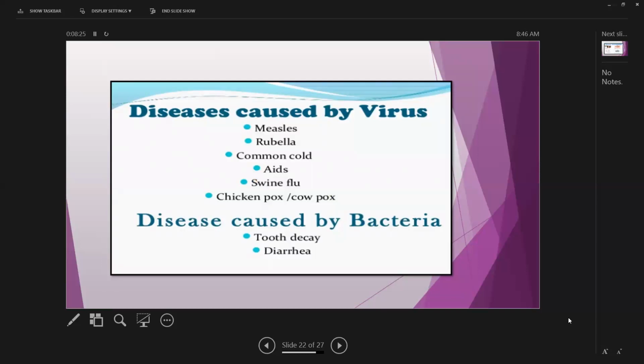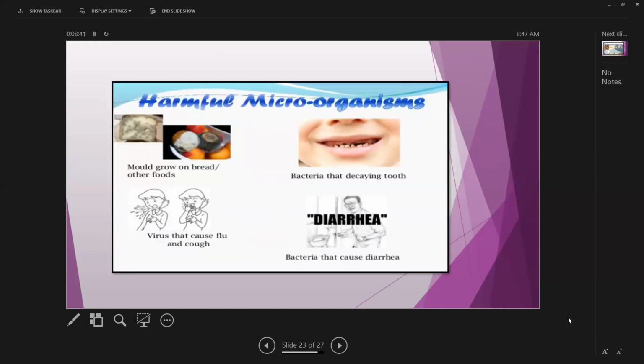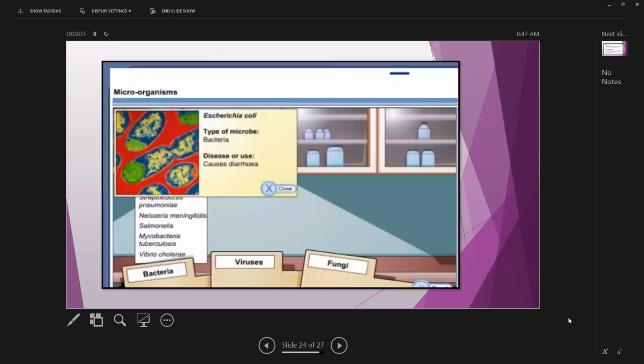Diseases caused by viruses: measles, rubella, common cold, AIDS, swine flu, chickenpox, cowpox. And diseases caused by bacteria: tooth decay, diarrhea. Now the harmful microorganisms: molds grow on bread and other foods, viruses cause flu and cough, bacteria cause tooth decay, and bacteria cause diarrhea. We'll discuss in detail inshallah in coming slides and in coming classes.